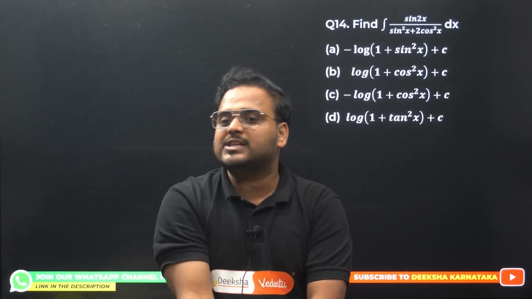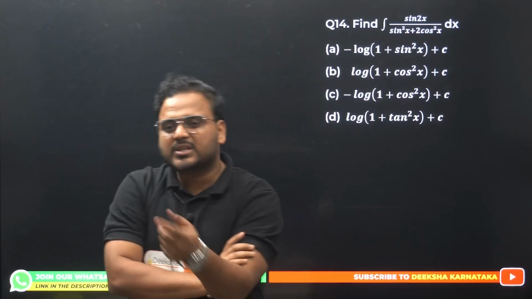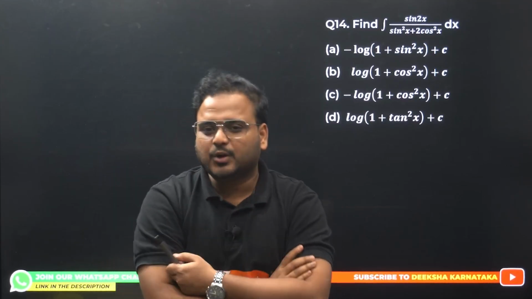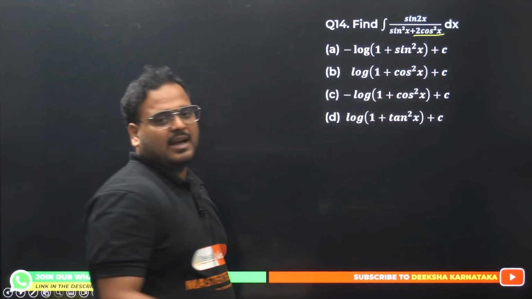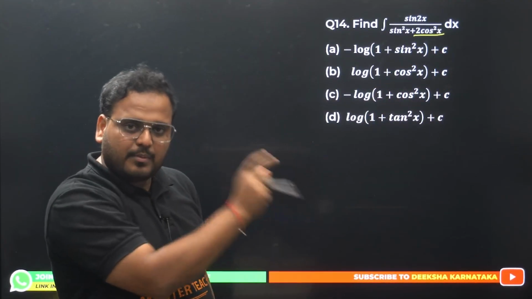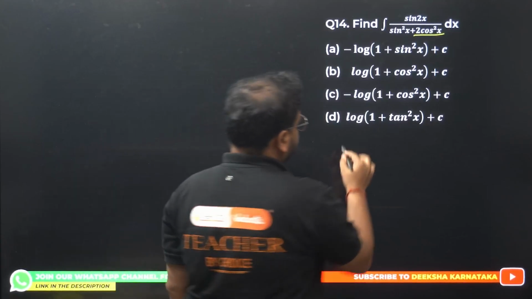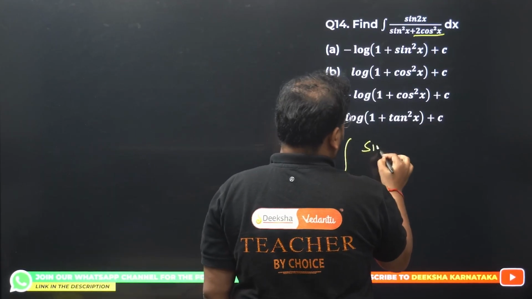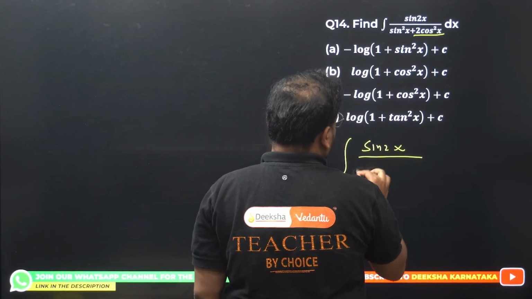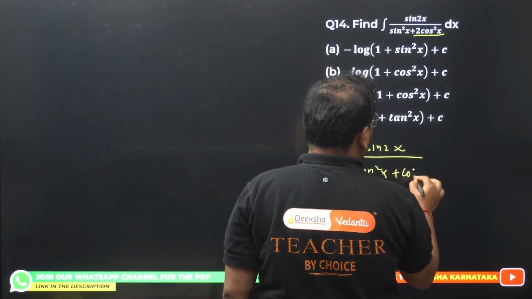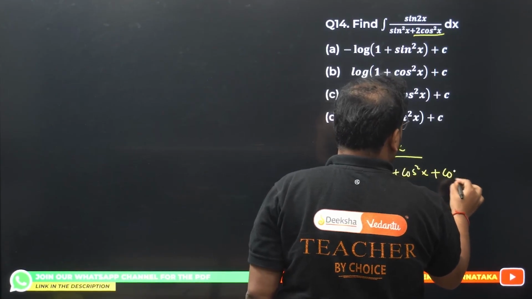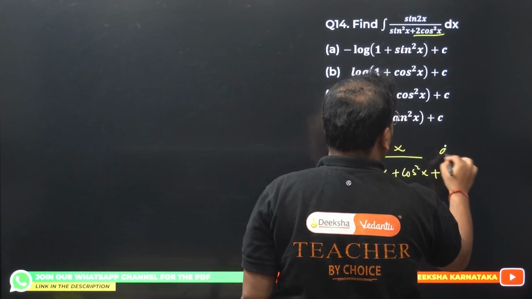Sine 2x upon sine square plus, okay, I can see there's a sine square and a 2 cos square. I can take 1 cos square out with sine square, and it will become 1. Let us do it. So I get sine square x plus cos square x plus cos square x dx.